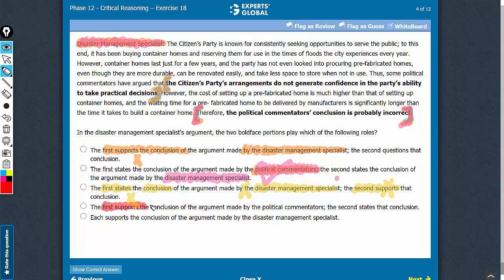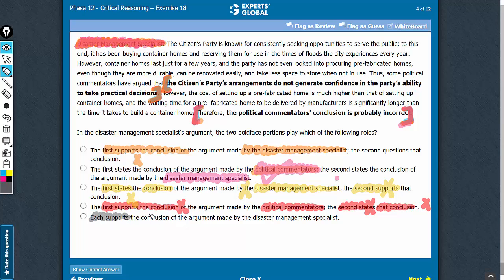No, the first is not supporting the conclusion made by the political commentators. The first itself is the conclusion made by the political commentators, and no, the second is not stating that conclusion. The second boldface is stating a separate conclusion, the conclusion by the author of the argument. So 2 cross marks here. D is just not the right answer choice. Look at answer choice E.